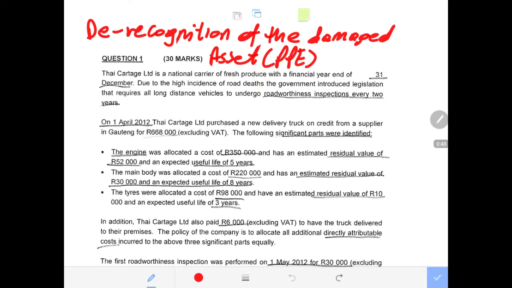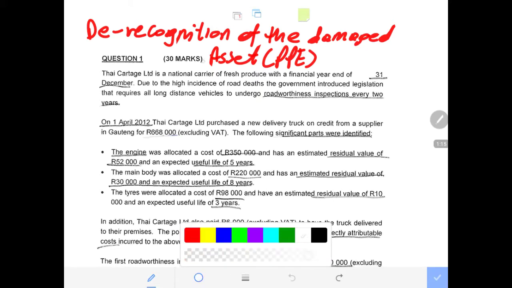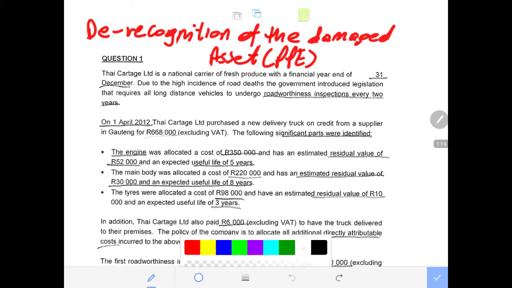So there's quite a lot of things that we will be calculating, but I just want to highlight the fact that it is mainly focusing on derecognizing the damaged asset. Depreciation is not much of a new thing, it is what you already know. Now it says in this question that we have question 1, which in the test that students were writing, it was out of 30 marks, but the mark part is not that much important. What is important is what you learn out of this question.